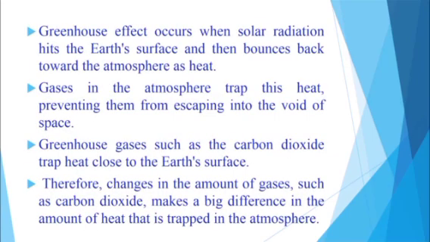Greenhouse effect occurs when solar radiation hits the Earth's surface and then bounces back towards the atmosphere as heat. Gases in the atmosphere trap this heat, preventing them from escaping into the void of space. Greenhouse gases such as the carbon dioxide trap heat close to the Earth's surface. Therefore, changes in the amount of gases such as carbon dioxide makes a big difference in the amount of heat that is trapped in the atmosphere.